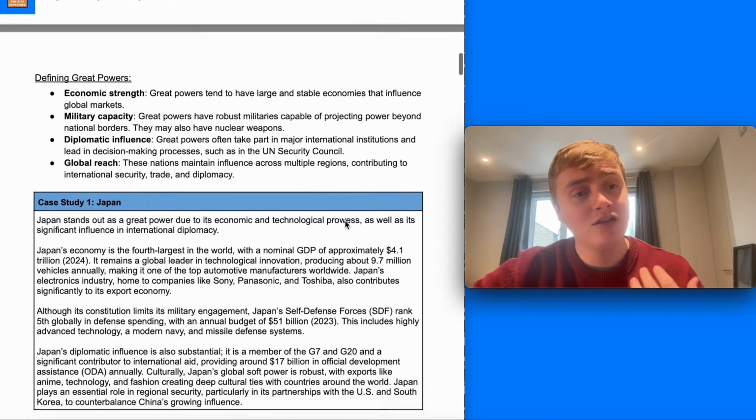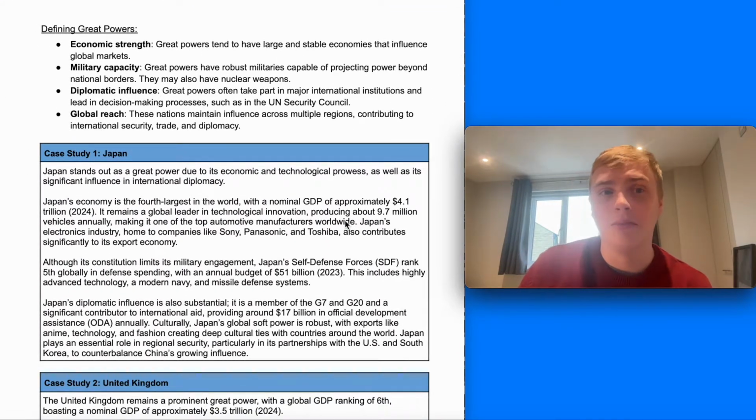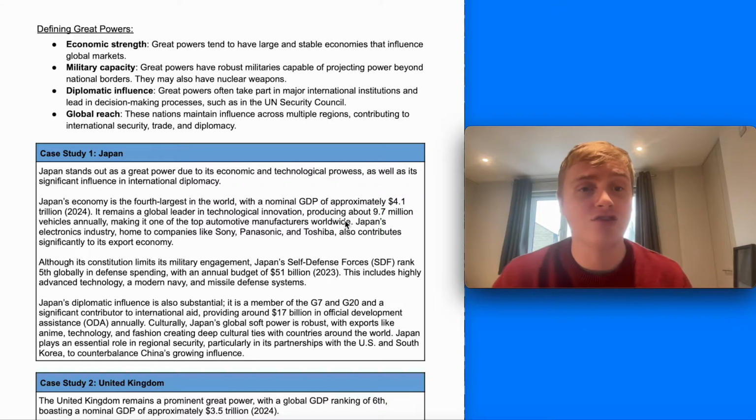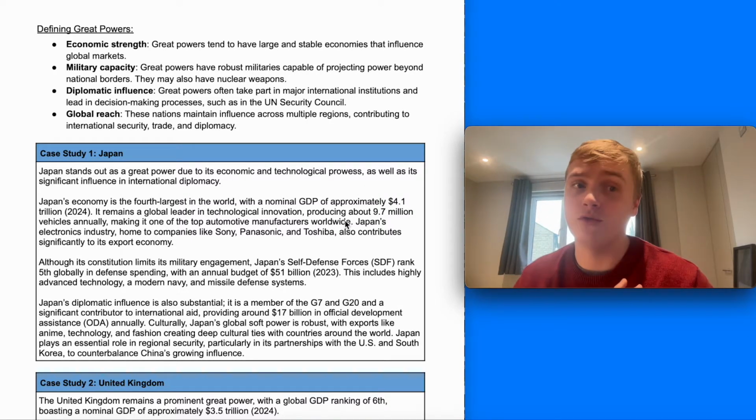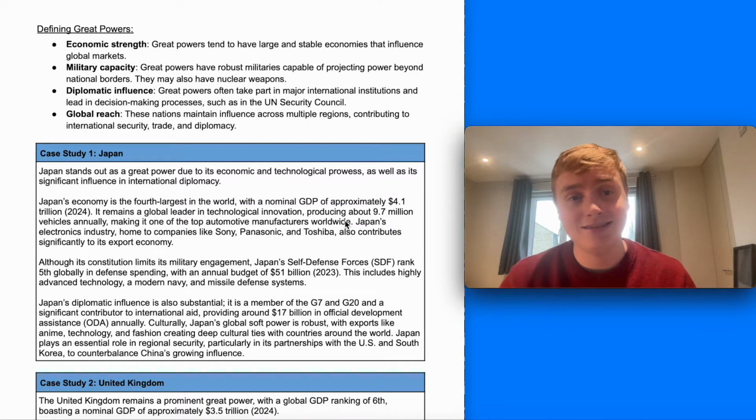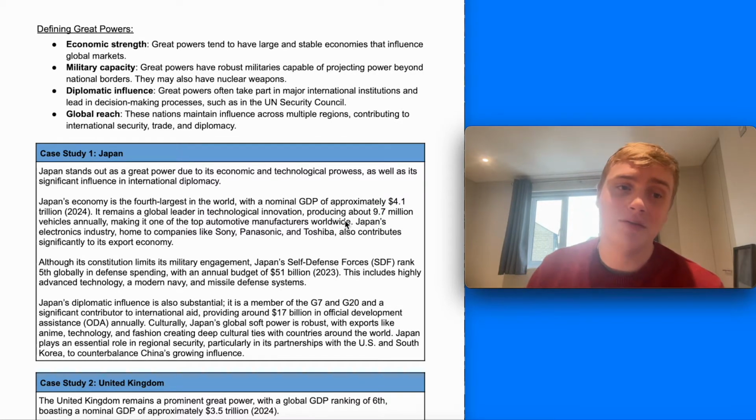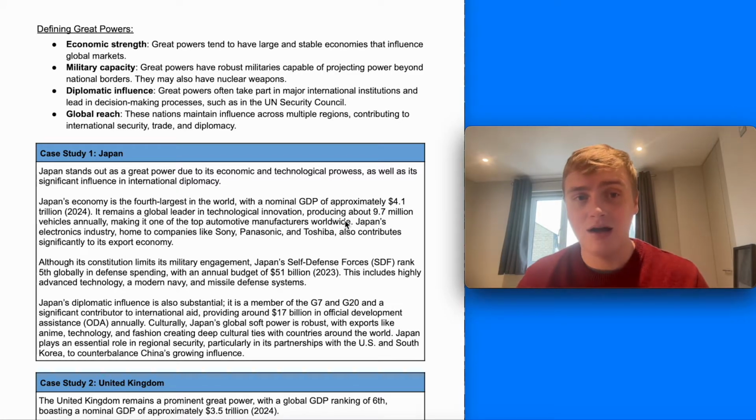So then, if we had to define them into some bullet points, the first one is economic strength, so they tend to have large and stable economies that influence global markets. Second is military capacity. They have robust militaries capable of projecting power beyond national borders. Diplomatic influence. They often take part in major international institutions. And global reach. They maintain influence across multiple regions.